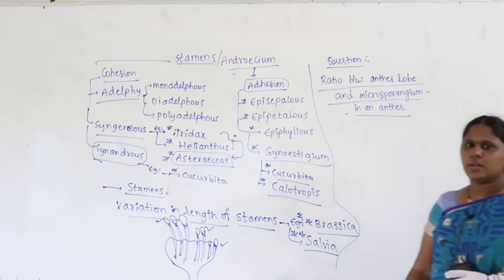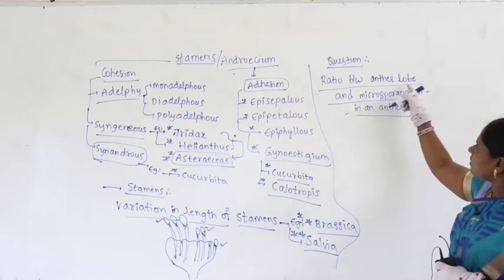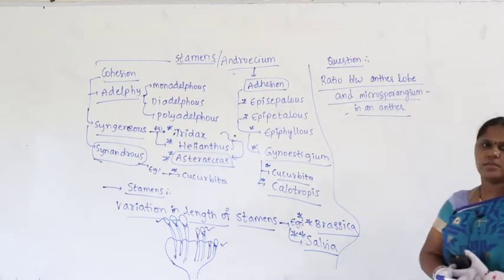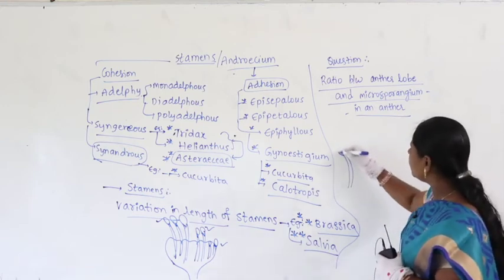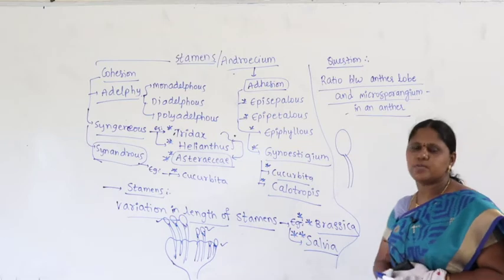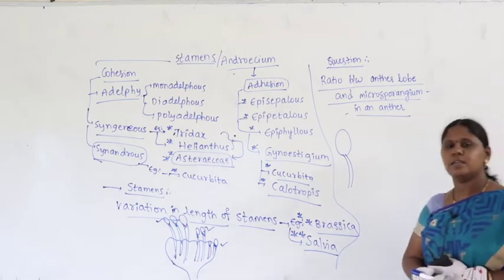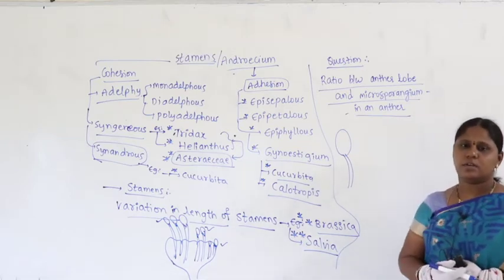Whenever we get the question on the ratio between anther lobe and microsporangium in an anther, let us take, it may be monothecous bisporangiate, or it may be bithecous or dithecous or tetrasporangiate, whatever it may be.